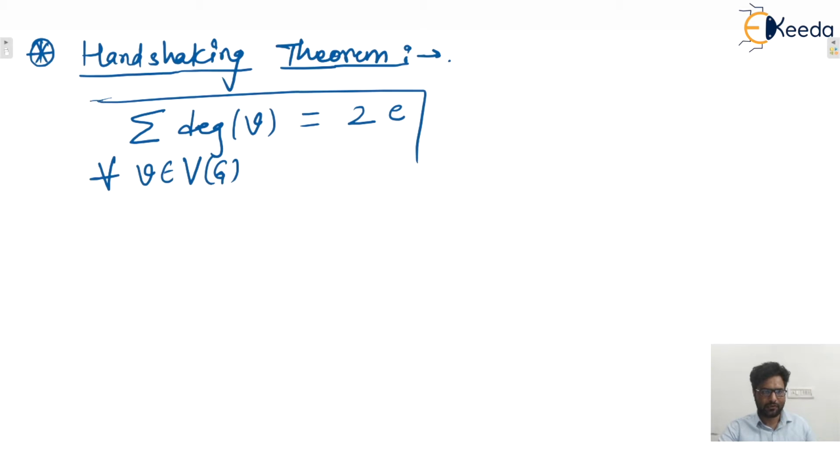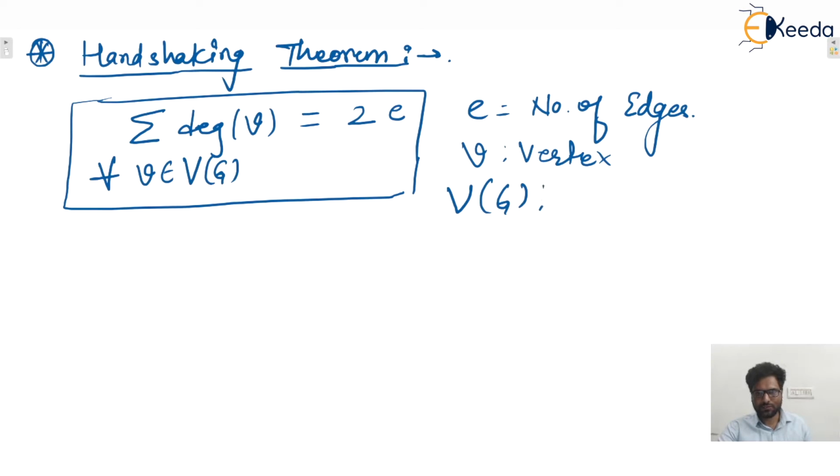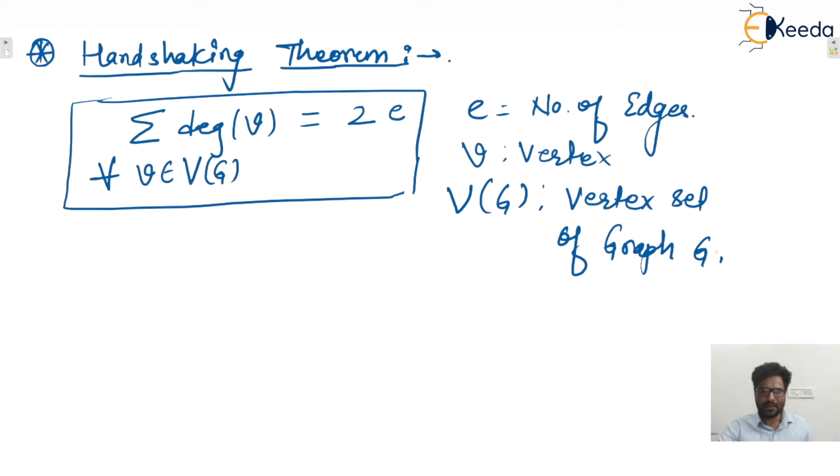That is the handshaking theorem. Where E is the number of edges, V represents vertex, and V of G represents the vertex set of graph G.